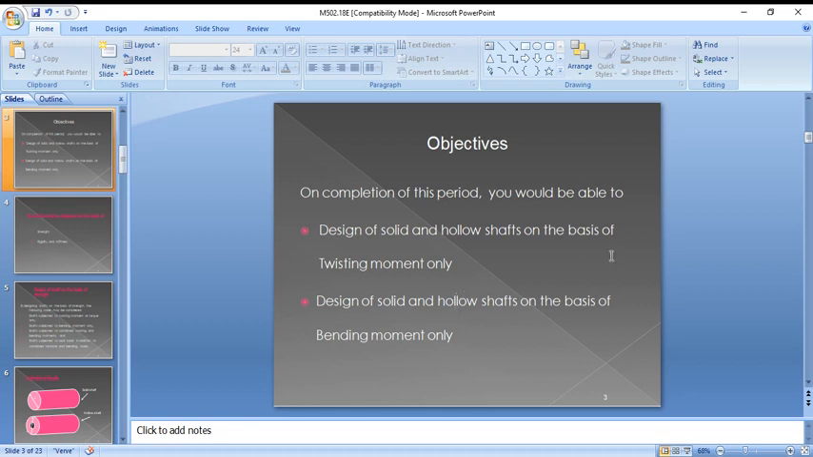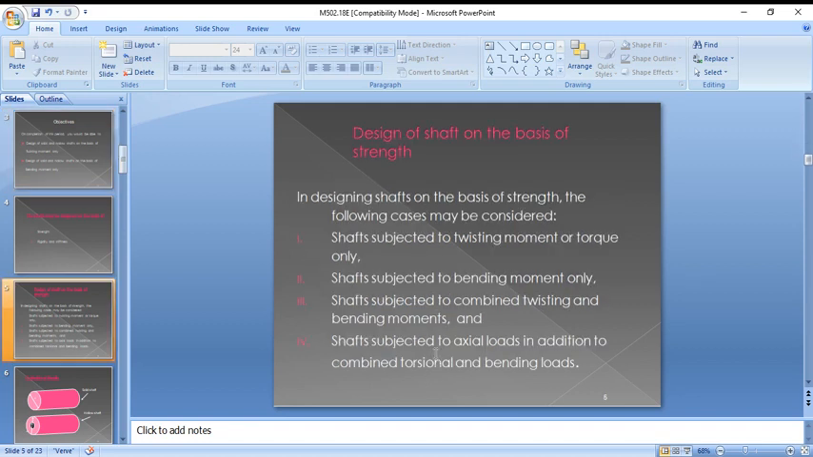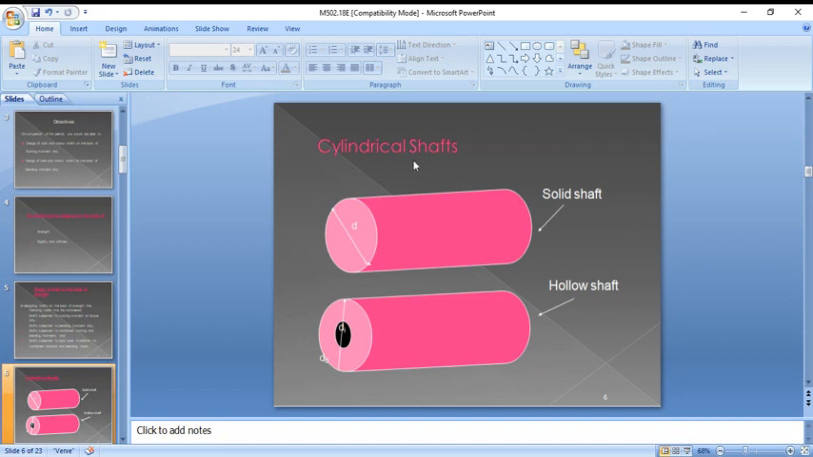The first one is based on the twisting moment and the second one is based on the bending moment. For a shaft subjected to twisting and torque, when you are considering the strength, the design of a shaft based on strength covers the following cases: shaft subjected to twisting, shaft subjected to bending, combined twisting and bending, and axial loads in addition to torsional and bending loads. Here we have a cylindrical shaft, one is solid shaft and another one is hollow shaft.